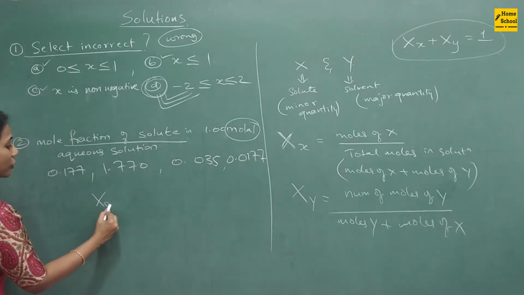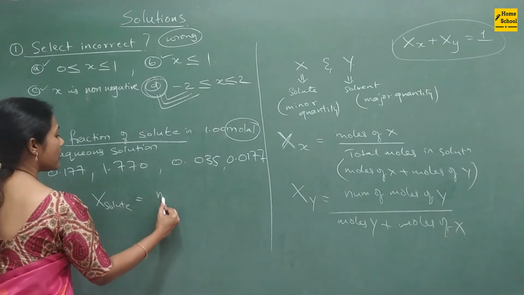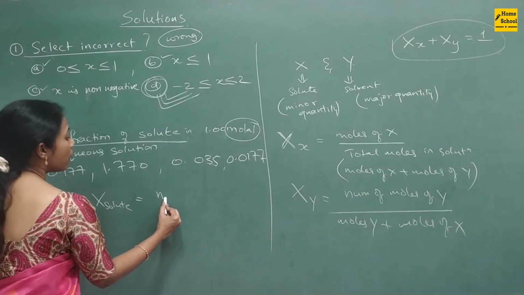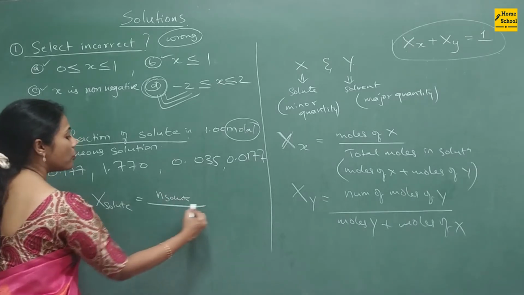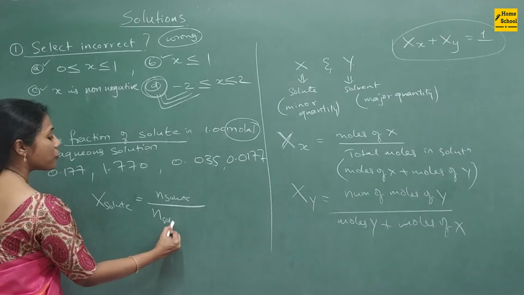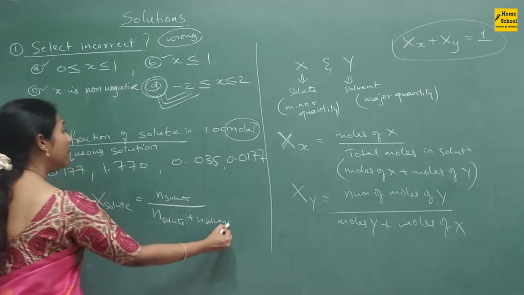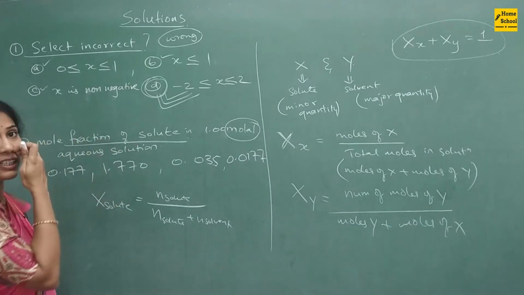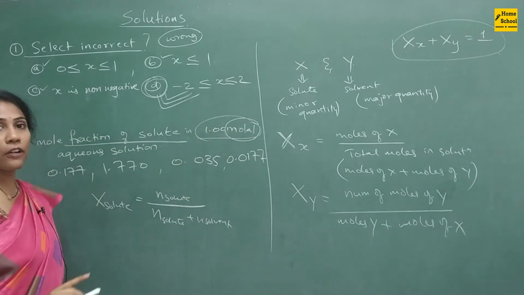So mole fraction, first you put the basic formula. Mole fraction of solute is equal to number of moles of solute, small n means moles, right? Number of moles of solute divided by number of moles of solute plus number of moles of solvent. But number of moles are not given in the question, right? So this information is enough to get the number of moles.